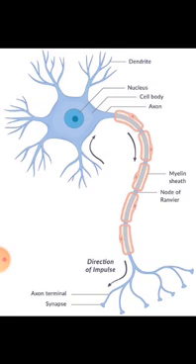Now let us learn about our nervous tissue. Nervous tissue is made up of specialized cells called nerve cells or neurons. These cells give rapid response to stimuli from one place to another in our body. Nervous tissue consists of the brain, the spinal cord and the nerves.